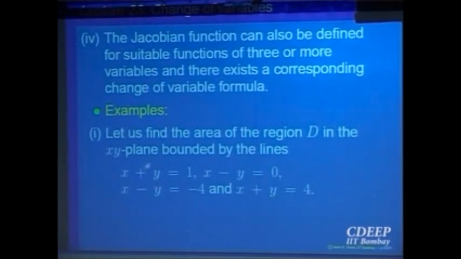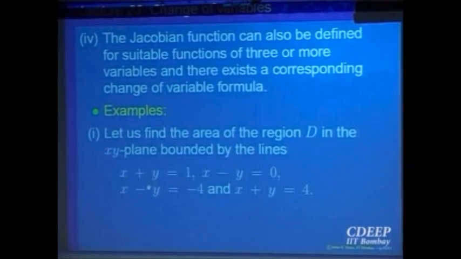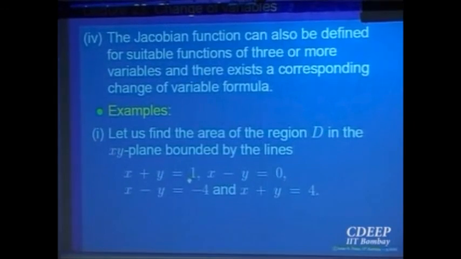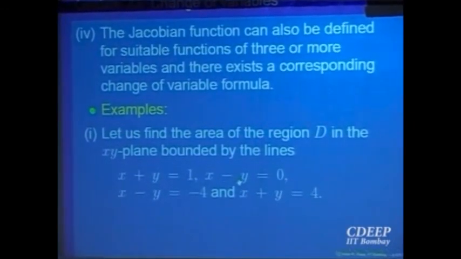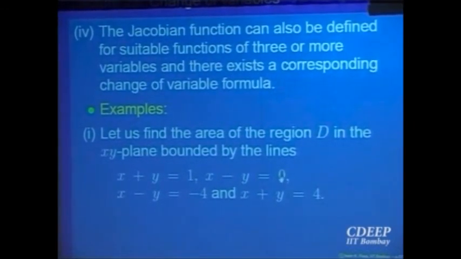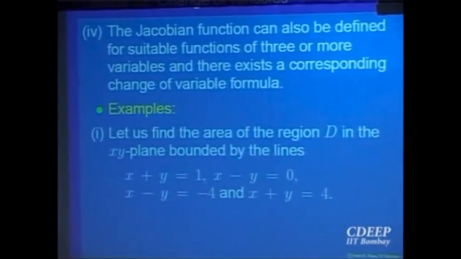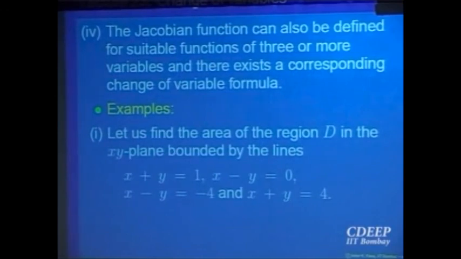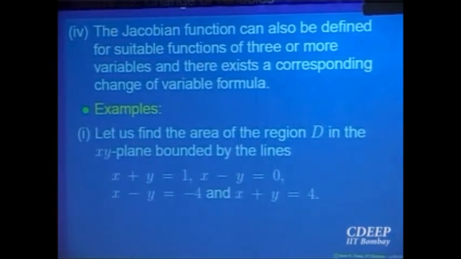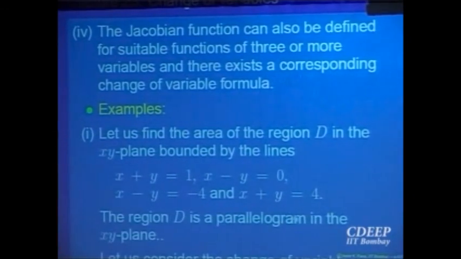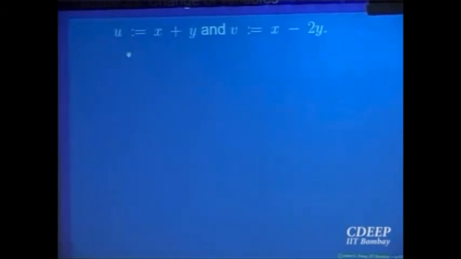So the idea is, if I write x plus y as a new variable u, then it becomes u equal to 1. And if I write x minus y as a new variable v, then it becomes v equal to 0. So the lines become straight, which were slanted in the xy plane. In the uv plane, the boundaries of that parallelogram will become straight, right? The u-axis and v-axis. So this itself says that let me make a change of variable, namely u equal to x plus y and v equal to x minus y.